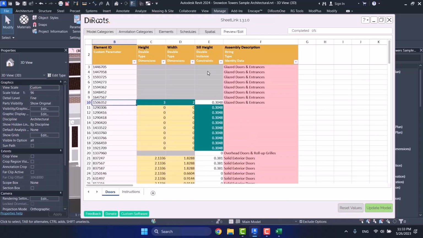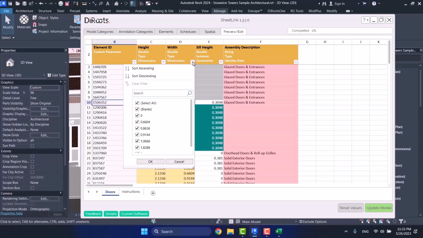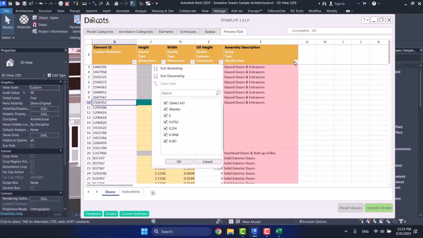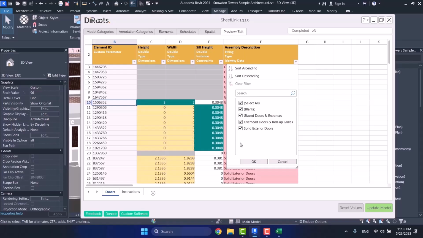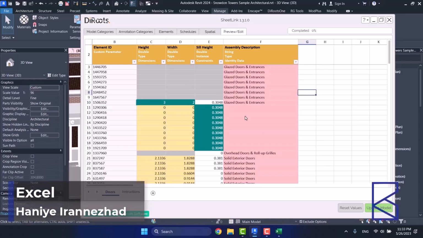It's about the preview and edit window palette. That is, in this palette or in this window, you also have this sorting and filtering option. The same tool that you have in Excel, you have it here. You can filter or sort it. You have some of Excel tools here, but they are just limited, you know.